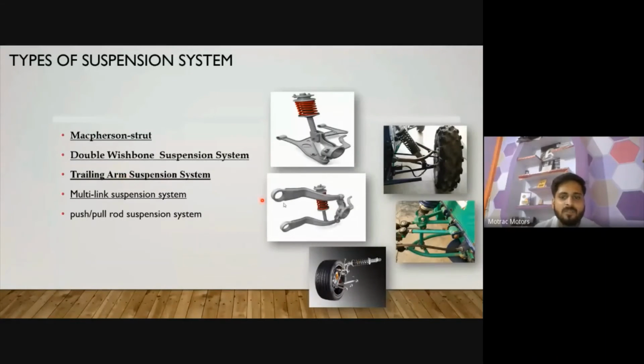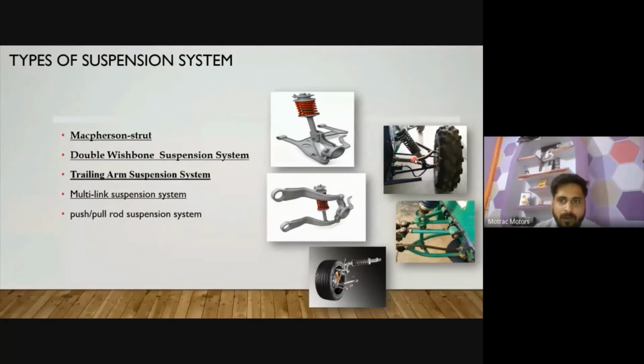Third is a trailing arm suspension. This is a trailing arm suspension. We generally prefer trailing arm suspension in ATV vehicles. If you are designing an ATV vehicle or a Baja vehicle, teams generally prefer a trailing arm kind of suspension, because in that case you get a high amount of length in this particular arm, and it is parallel to your vehicle.